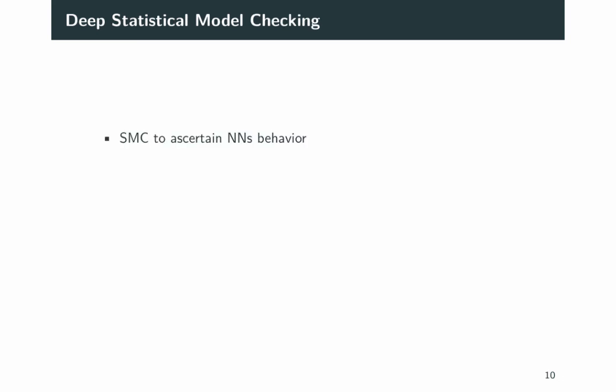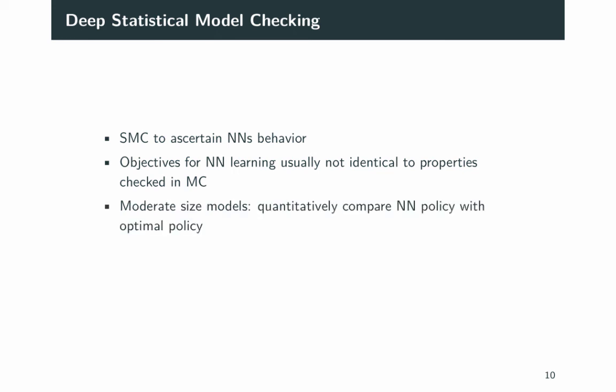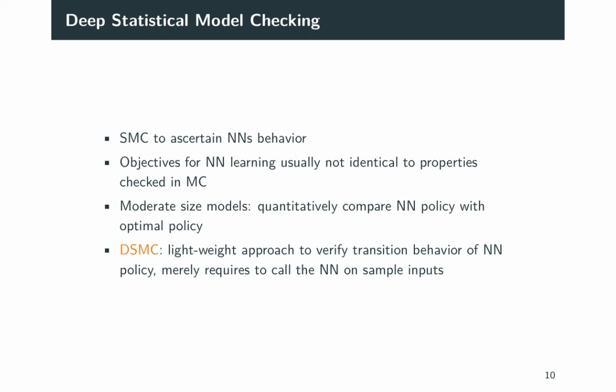The technique is useful to assert the neural network's behavior. Usually, the objectives for neural network learning are not identical to properties checked in the model checking context. But for moderate-sized models, it is possible to quantitatively compare the neural network action policy with the optimal policy for the same goal. In summary, deep statistical model checking is a lightweight approach to verify the transition behavior of neural network action policies because it merely requires to call the neural network on sample inputs and thereby circumvents the state space explosion problem. We evaluated the performance of our approach in a case study on racetrack models.